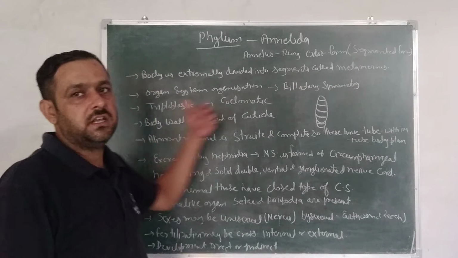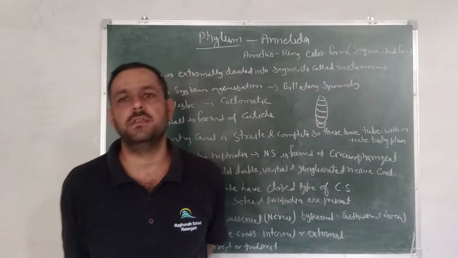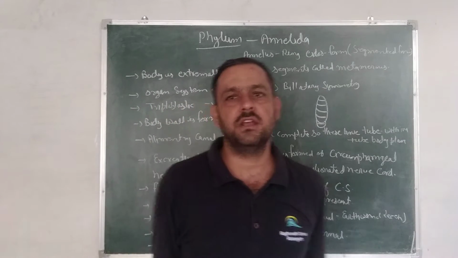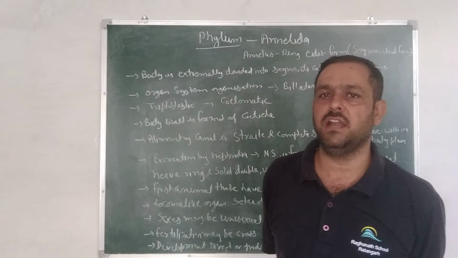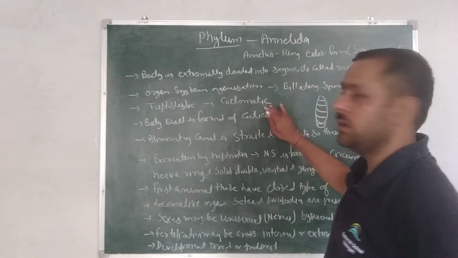Triploblastic, you know, the three germinal layers means ectoderm, endoderm and mesoderm. Animals in which three germinal layers are found are called triploblastic.